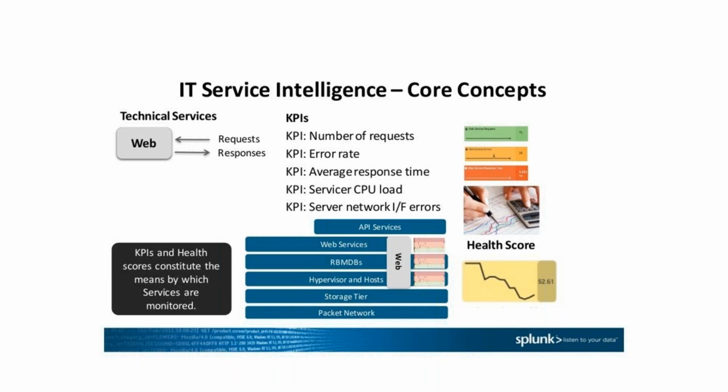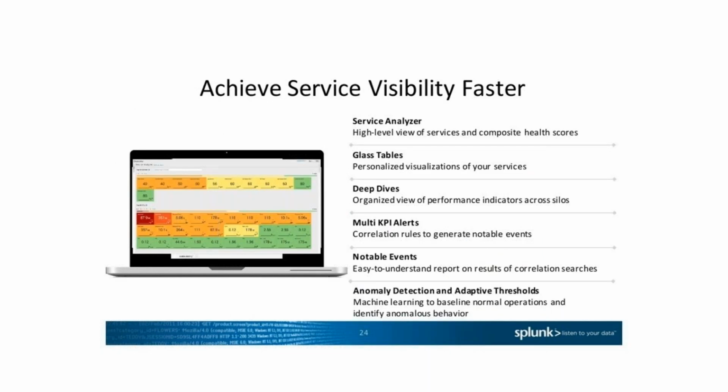So how is this going to help? Achieve service visibility faster. To maintain these kinds of things, we need something like a service analyzer: a high level view of services and composite health scores. These are the things required to manage the key performance indicators.